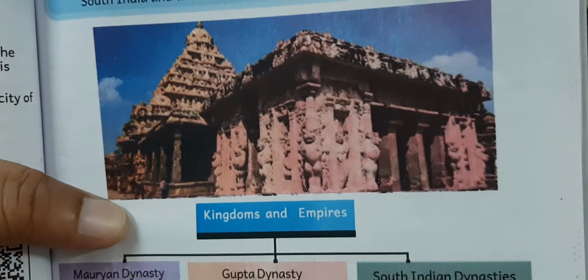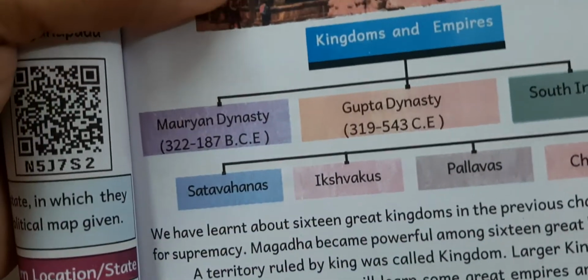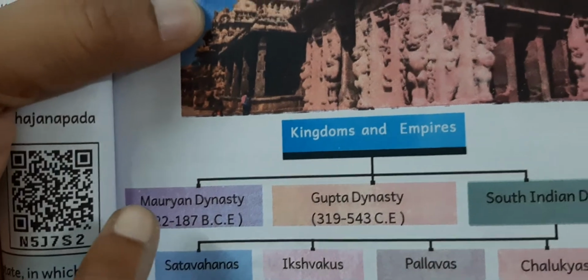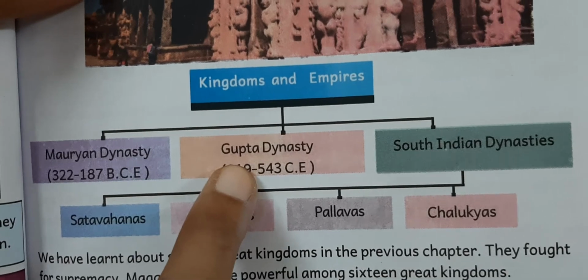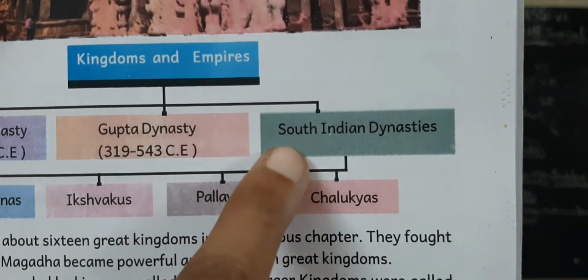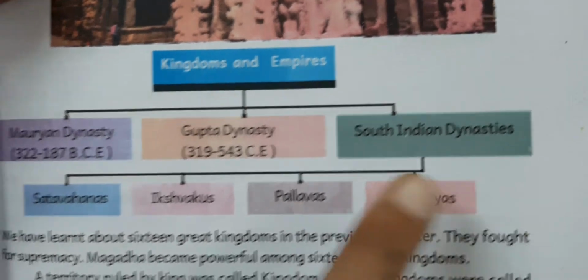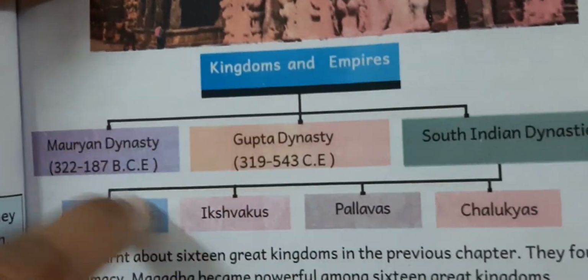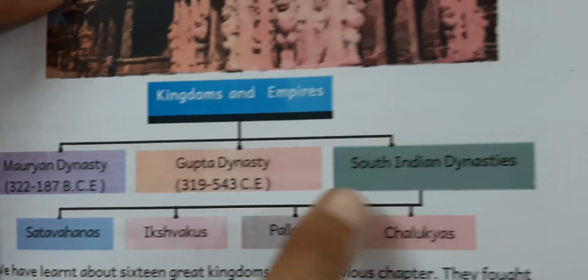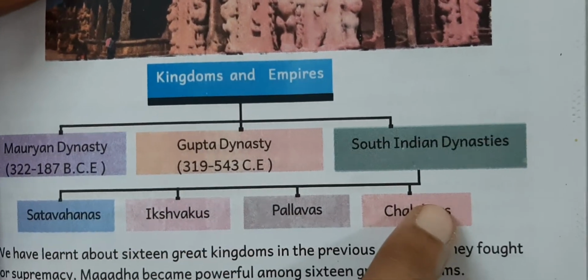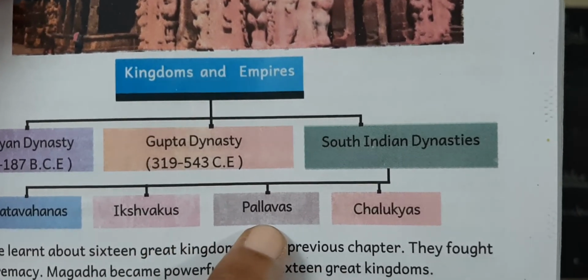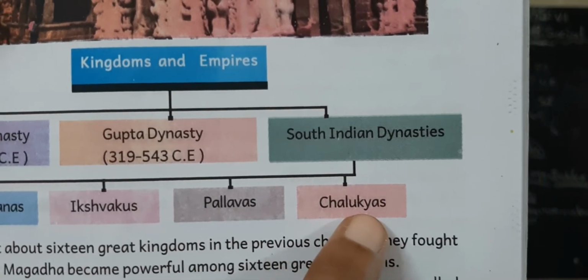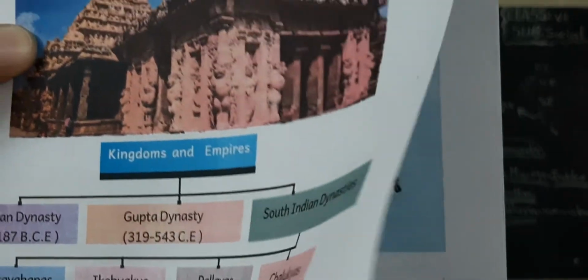Is it clear, children? Okay, now listen. I spoke about these three categories. First one is Mauryan dynasty, second one is Gupta dynasty, third one is South Indian dynasties. These two are North Indian dynasties or kingdoms. These four are South Indian dynasty kingdoms: Satavahanas, Ikshvakas, Pallavas, Chalukyas. Okay, children?